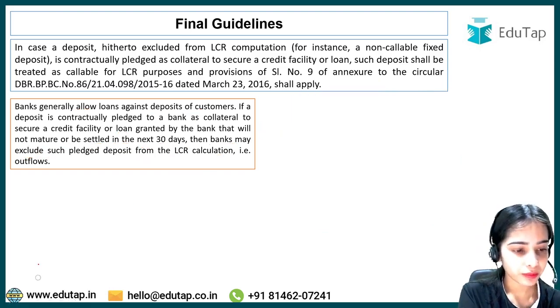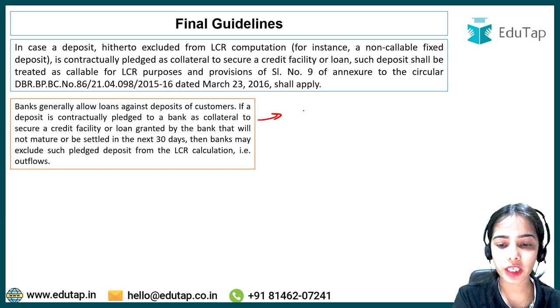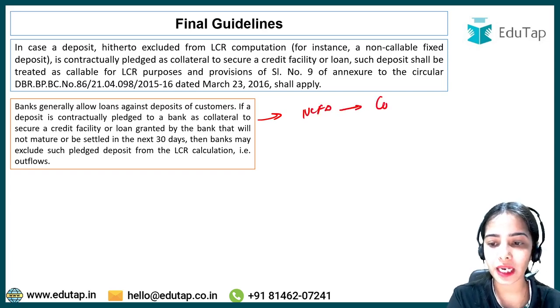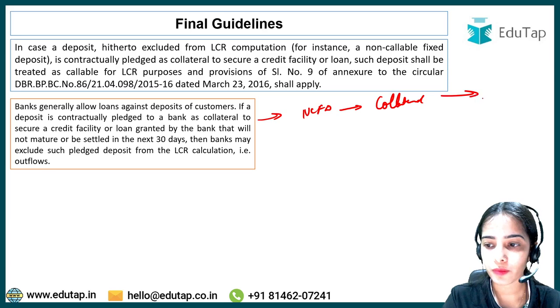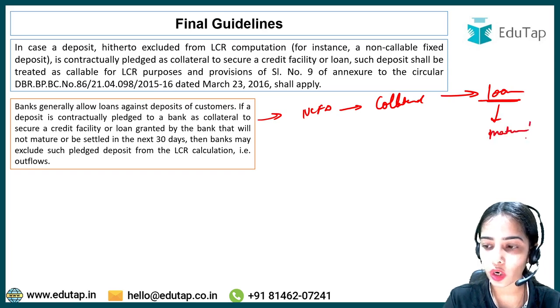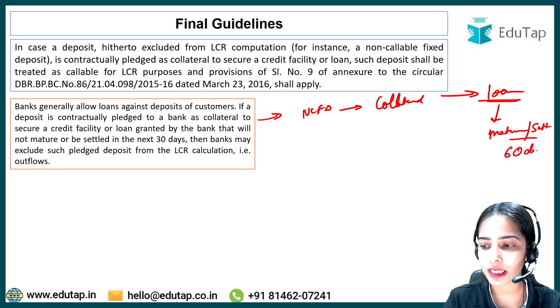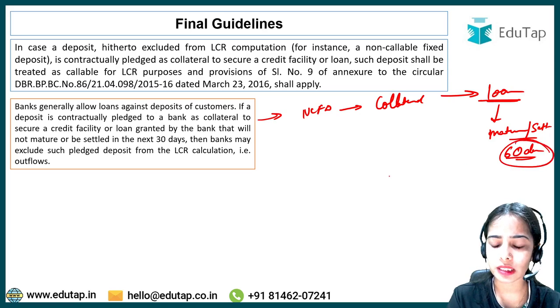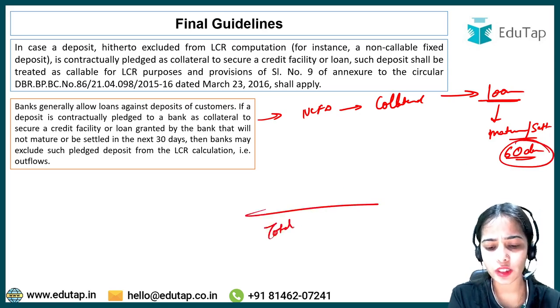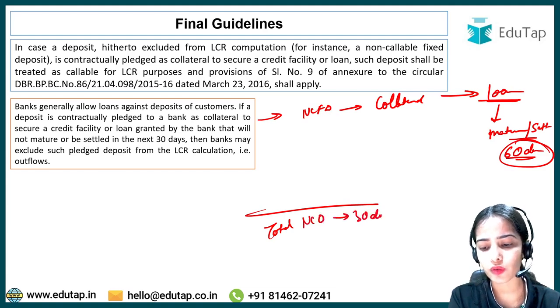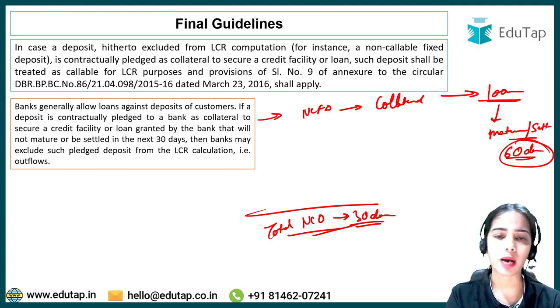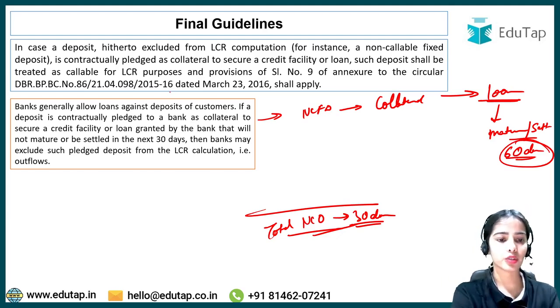Let's say the maturity or settlement will happen after 60 days, so it is not needed to include it in the total net cash outflows over the 30 days, because the settlement will not happen for the 60 days. This is the basic idea. So this is one of the conditions.